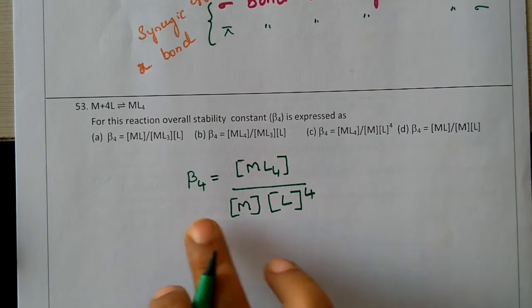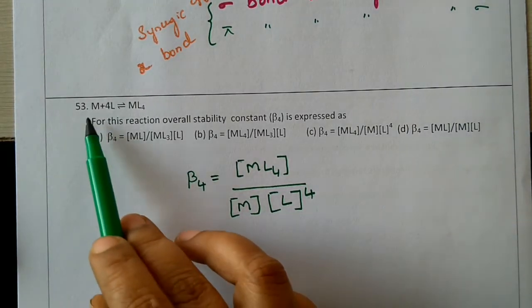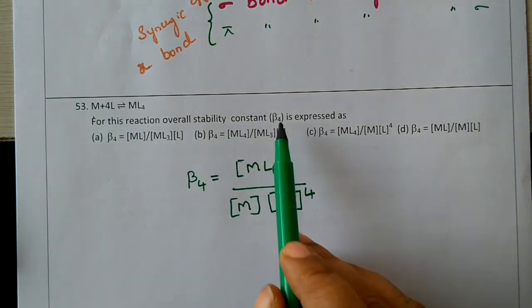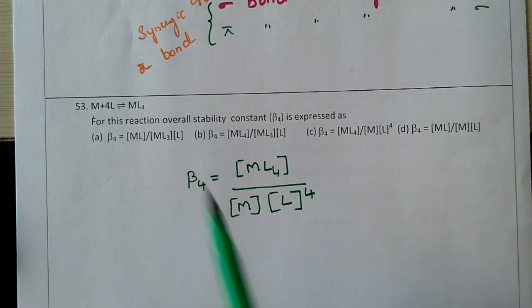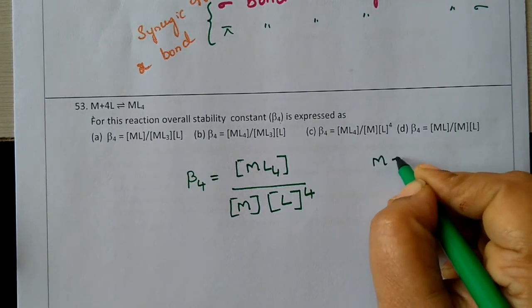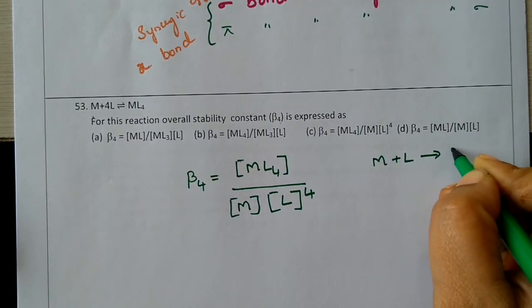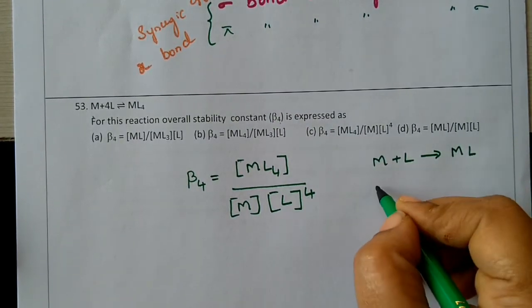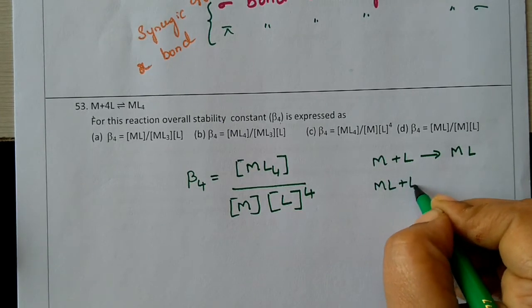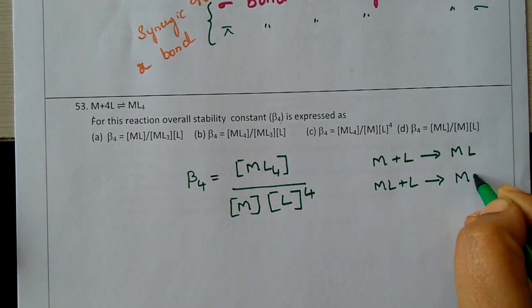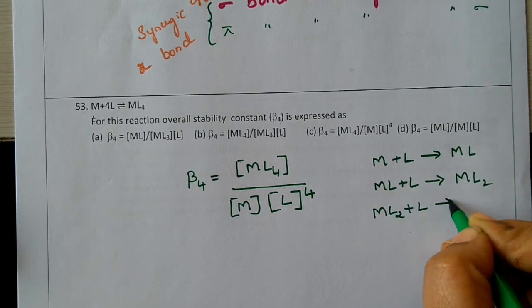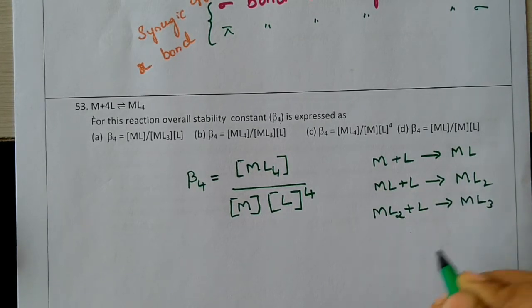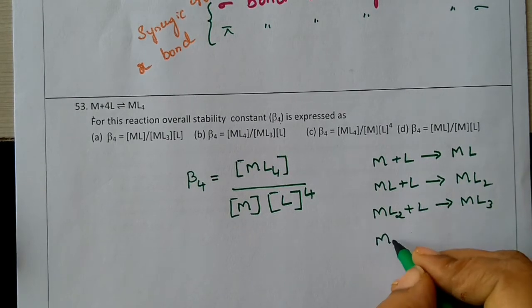So why does beta 4 indicate this? If this is done in a stepwise mechanism, that is M plus L giving rise to ML, likewise ML plus L giving rise to ML2, ML2 plus L giving rise to ML3, like this, so it is a 4-step mechanism.